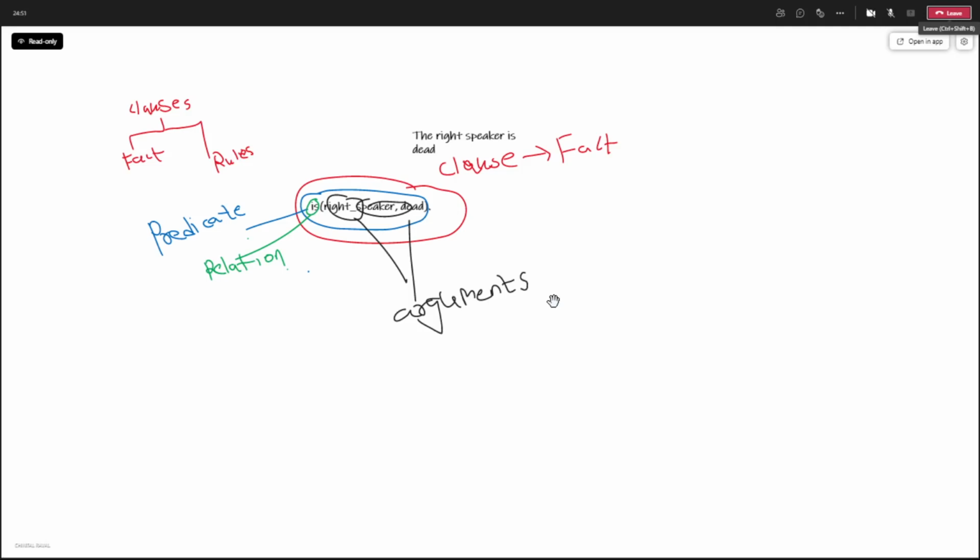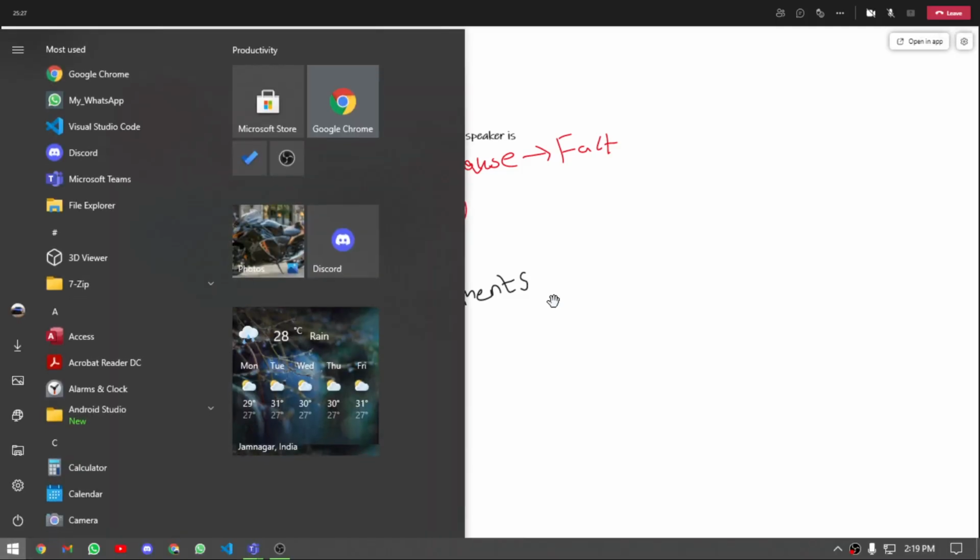So I'm defining each and every thing, how we are breaking a single clause in Prolog. An English sentence is given to you: "right speaker is dead." This is a fact, and now we need to express this fact in our Prolog language. So we need to represent factual information in Prolog. That is done with the help of that particular expression, written in Prolog as the one I have written below and highlighted. Okay, so is right speaker dead?